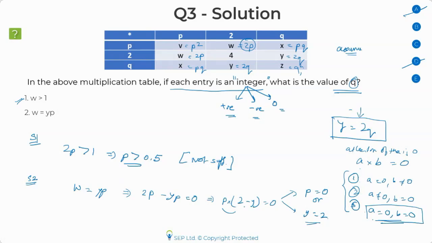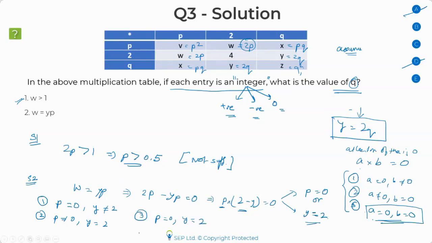What I mean by that is, if this seems confusing, let me write down the three cases here. See, the product of these two is 0, right? So either P is 0 or Y is equal to 2. So your cases would be like this. Either P is equal to 0 and Y is not equal to 2. Either P is not equal to 0 and Y is equal to 2, or both of them are true at the same time.